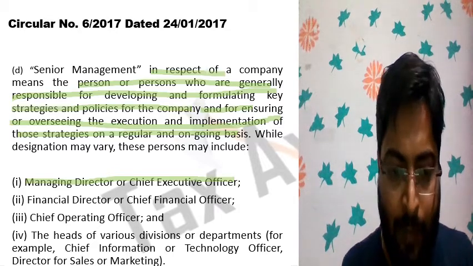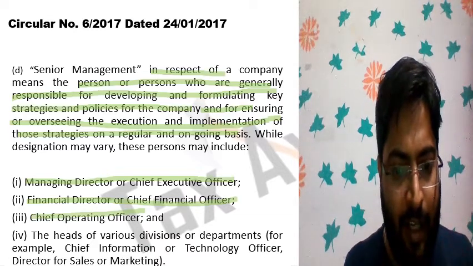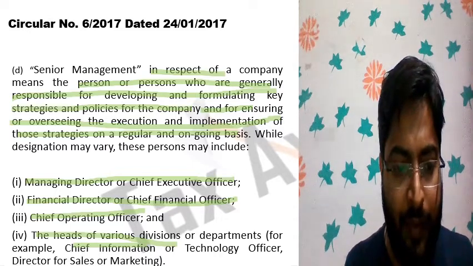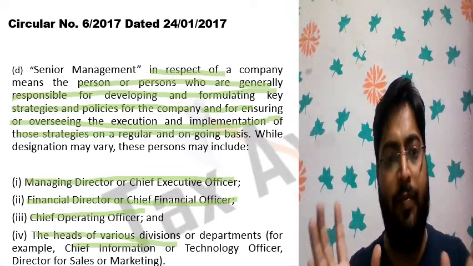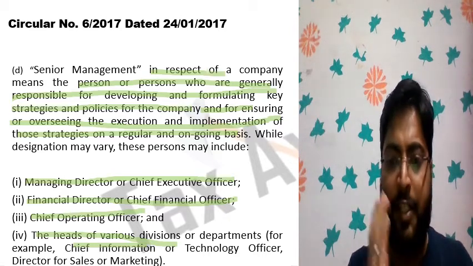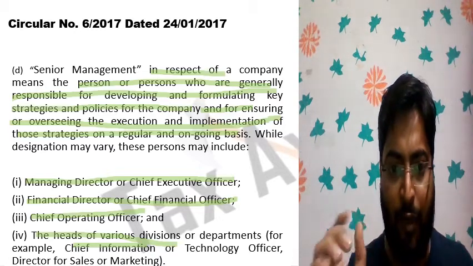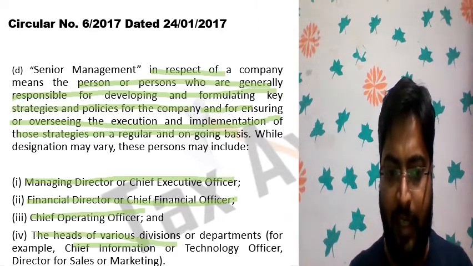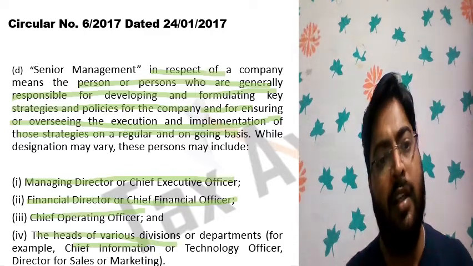Managing director, chief executive officer, financial director or chief financial officer, chief operating officer, the head of various division of the department, like a head of chief information or technology officer, director for sales or marketing. So all these are the senior management. The concept is that the senior management are the persons who are responsible for formulating or implementing the key strategic decisions and policies, and these persons are managing director, CFO, chief operating officer, technology director, sales director, marketing director. All these are senior management.